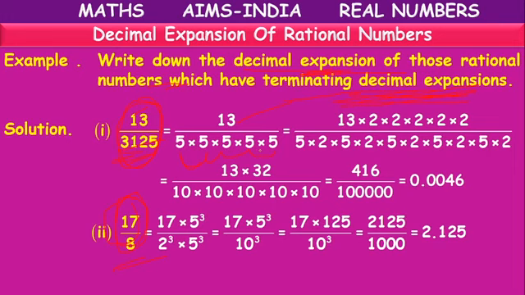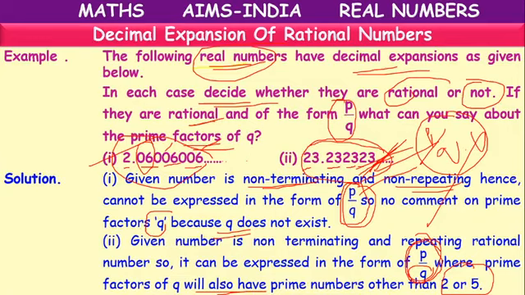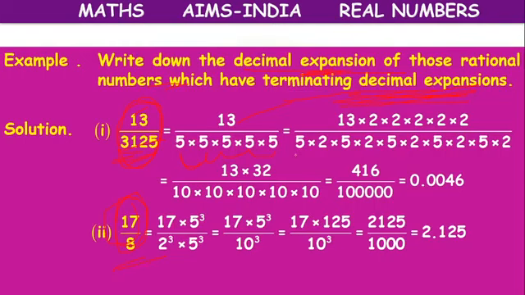But without division, if you want to write its decimal expansion in simplest form, what we can do is, one minute children, instead of 5's, if we have 10's, like this, 10, 10, 10, 10, 10, we will have 5 zeros.